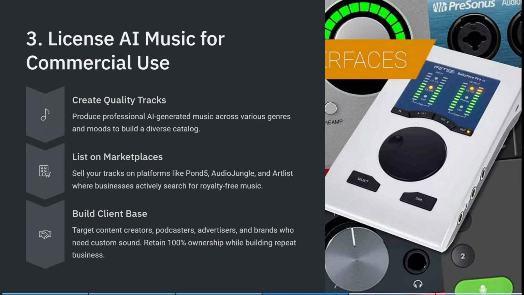The next thing over here is to produce professional AI-generated music across various genres and moods to build a diverse catalog. This means you get to license your AI music for commercial use. You can also sell your tracks on platforms like Pond5, AudioJungle, and Artlist, where businesses actively search for royalty-free music. Also, you can target content creators, podcasters, advertisers, and brands who need custom sounds. Also, you retain 100% ownership while building repeat business.